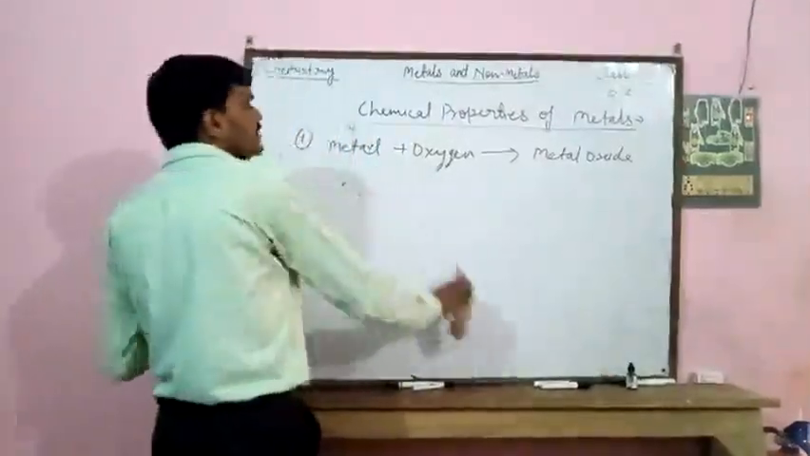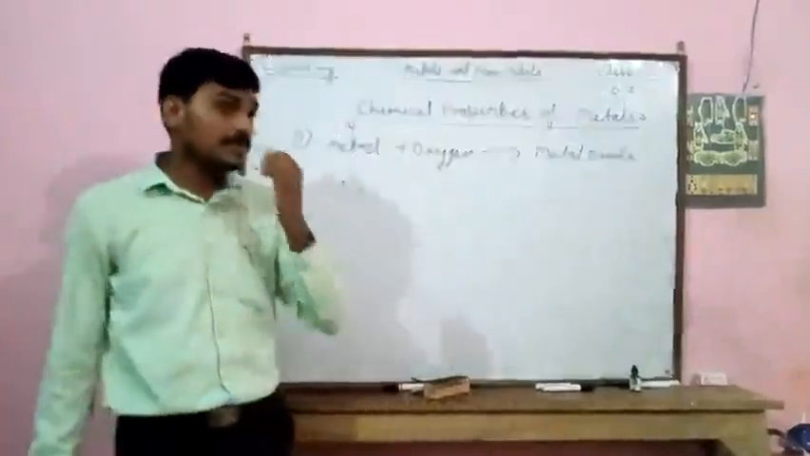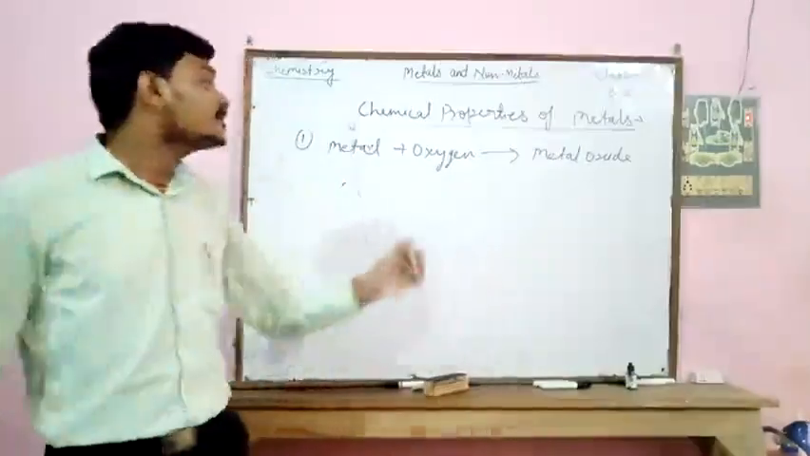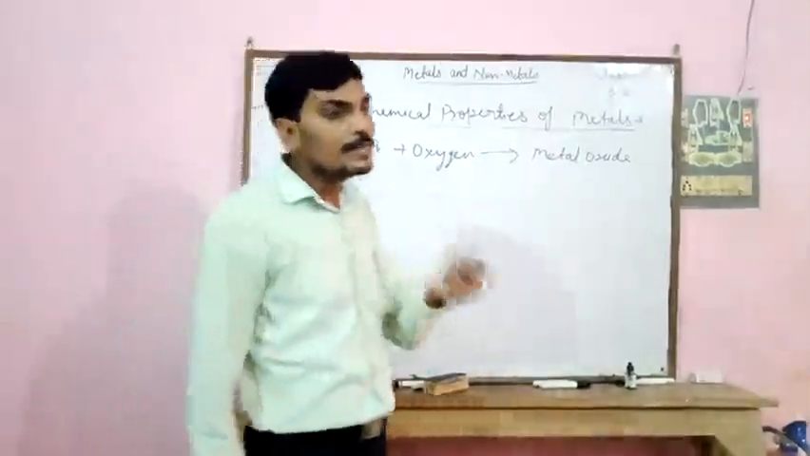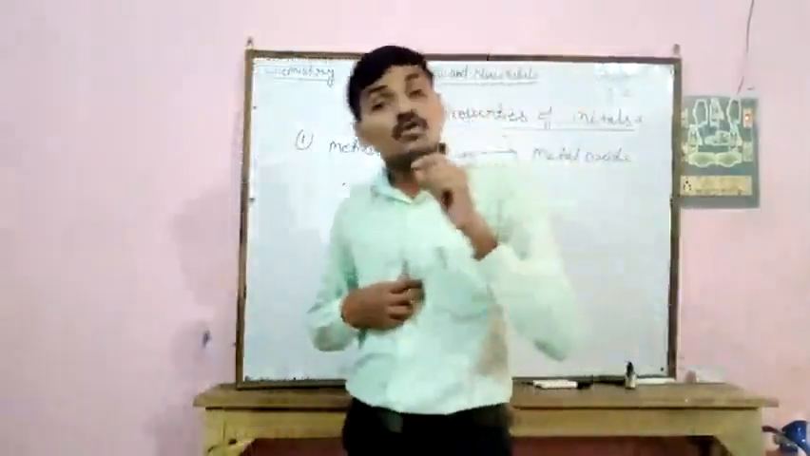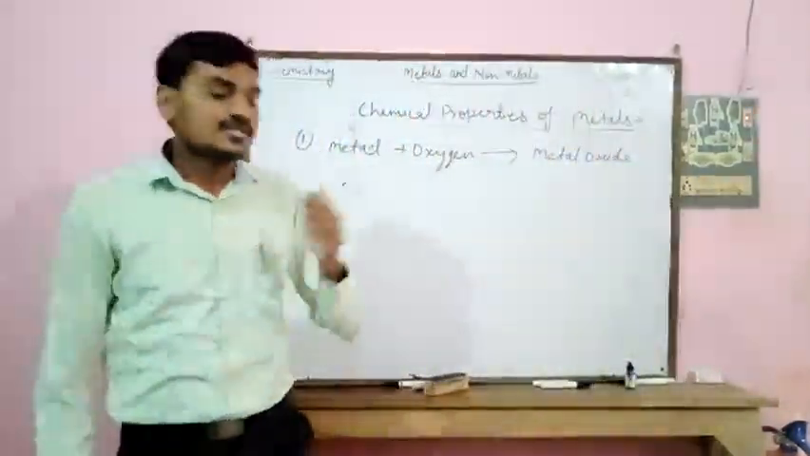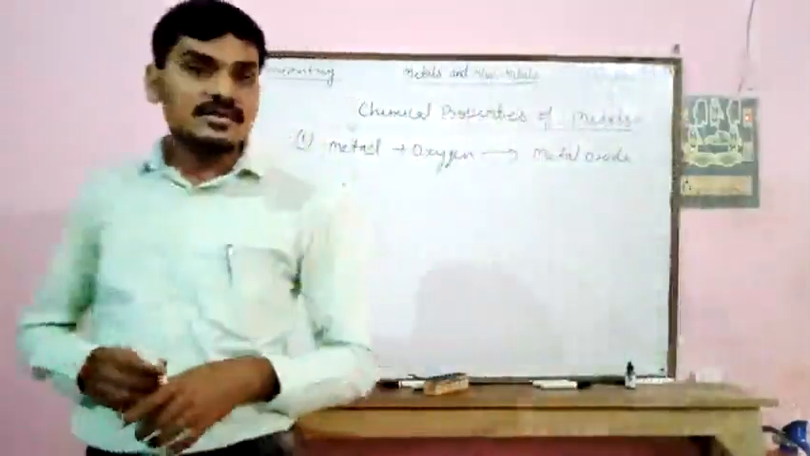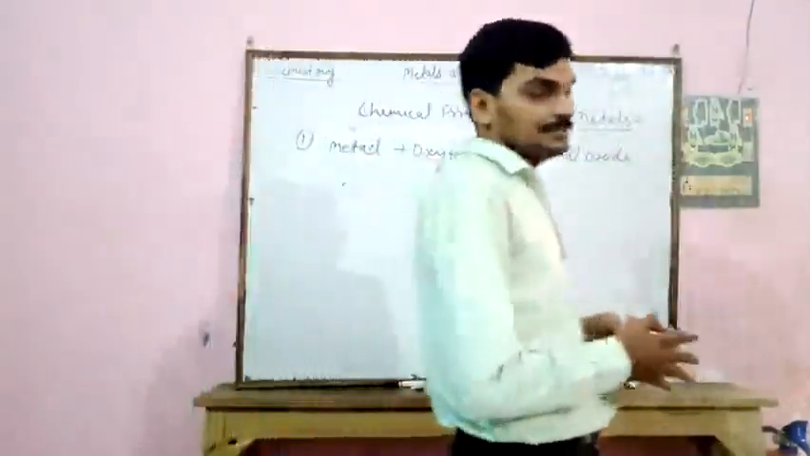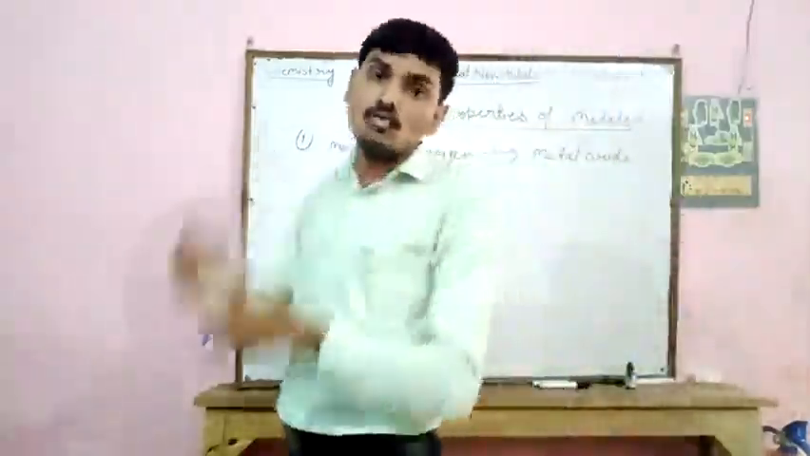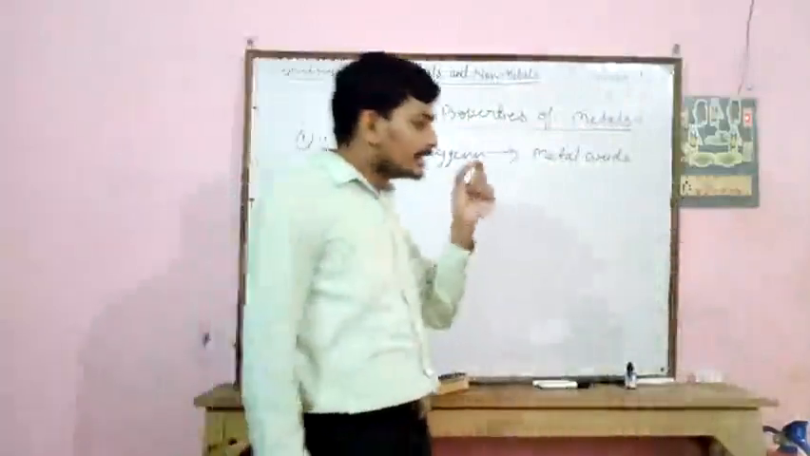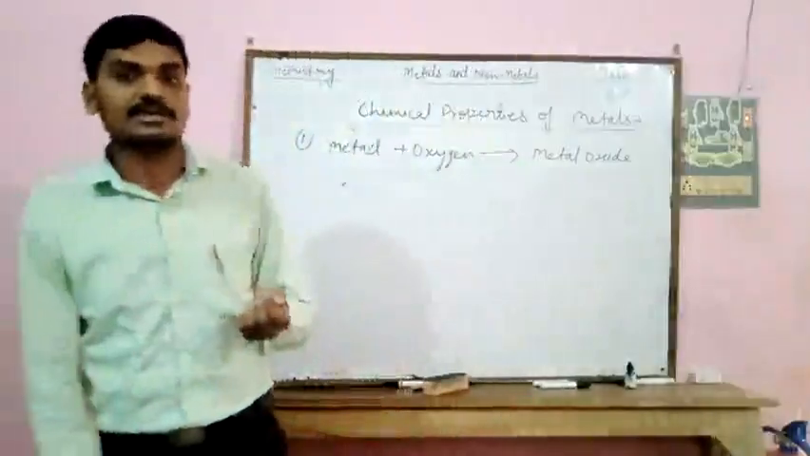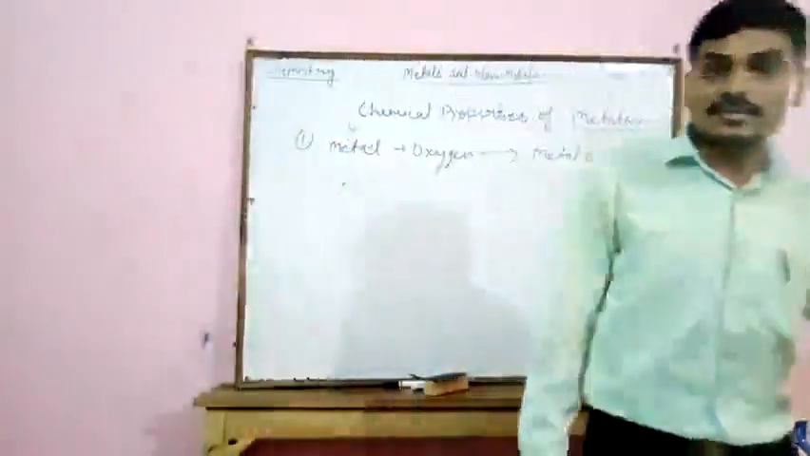All the metals do not react with oxygen at room temperature. Some metals react above room temperature, some metals react below room temperature, and some metals react at room temperature with oxygen. So different metals react with oxygen at different temperatures. So this is the first property.